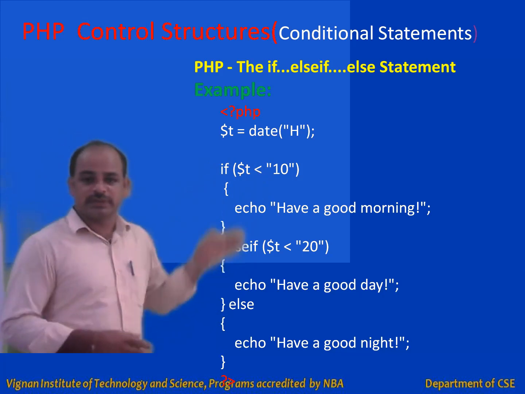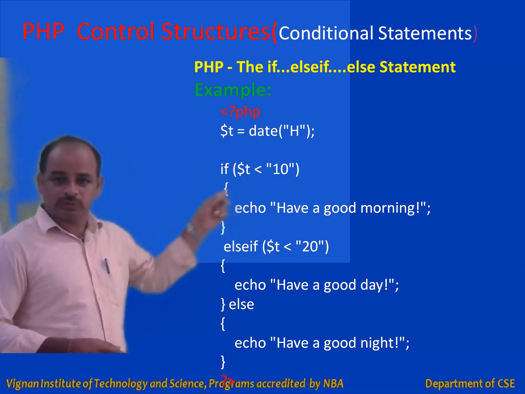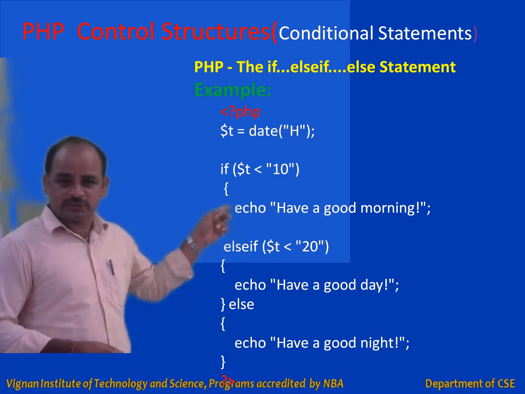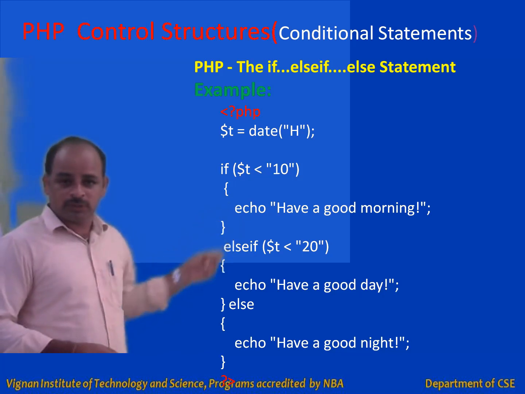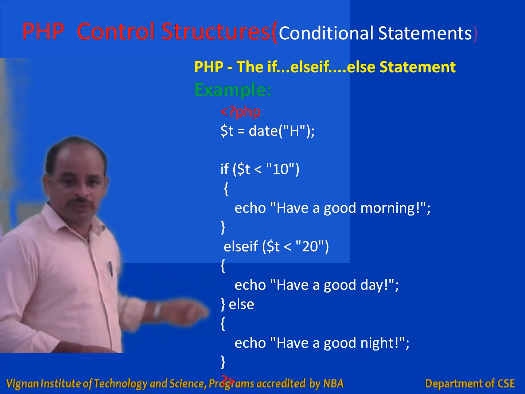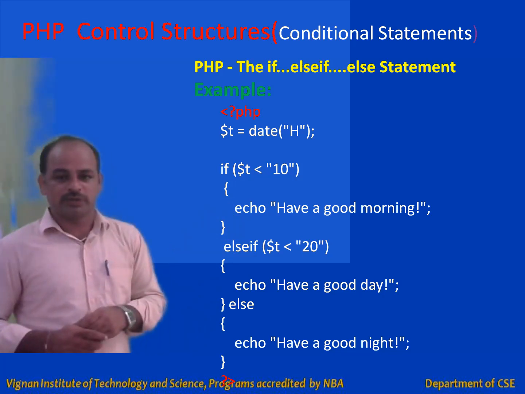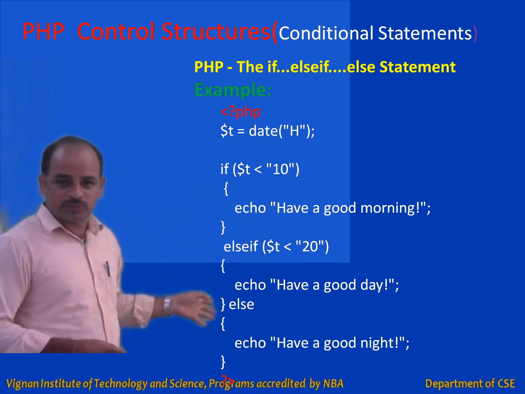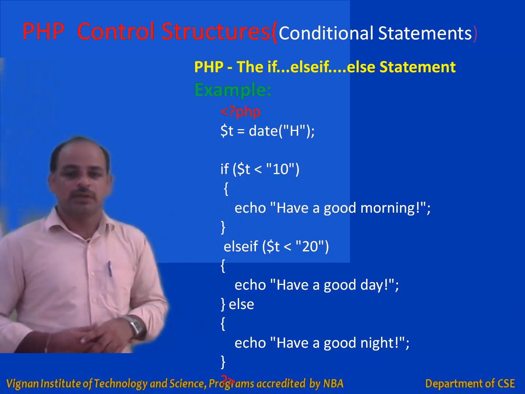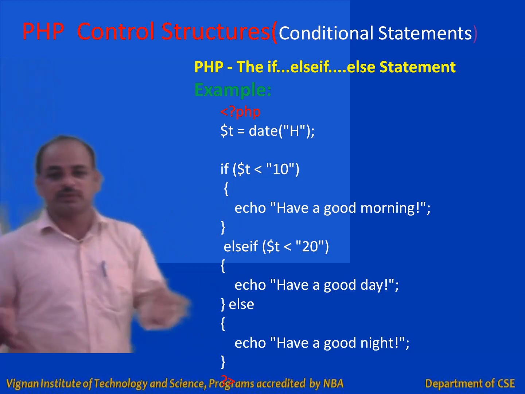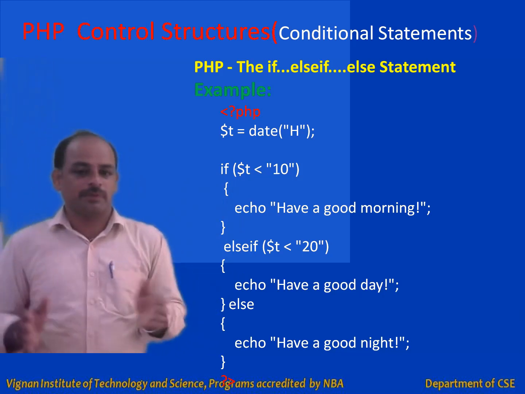So likewise, how many alternative choices of code are there for execution here? First one, have a good morning. Second choice, have a good day. And third choice, have a good night. So from the 3 alternative choices, only one will be chosen for execution here, right? So likewise, you can implement other examples.